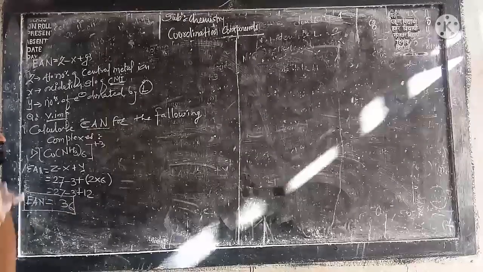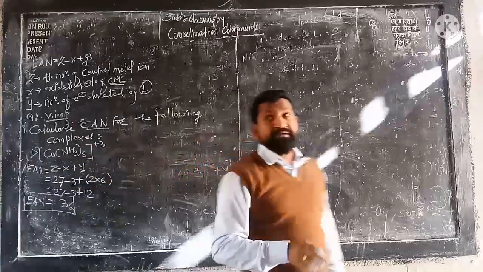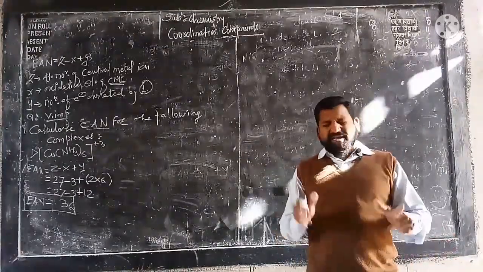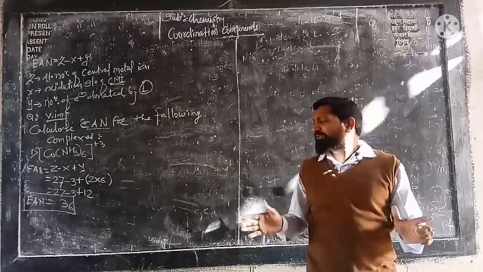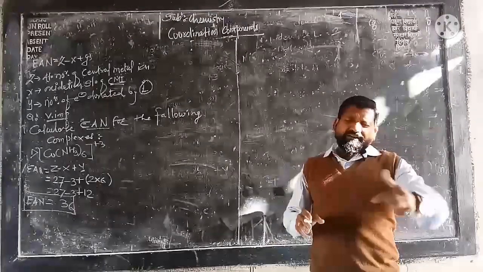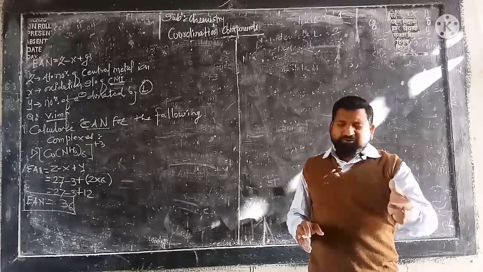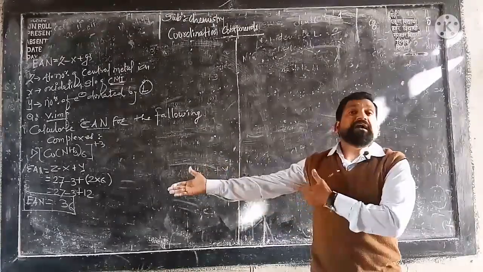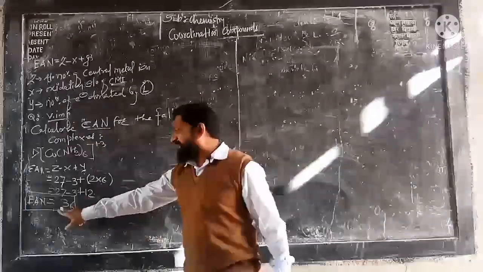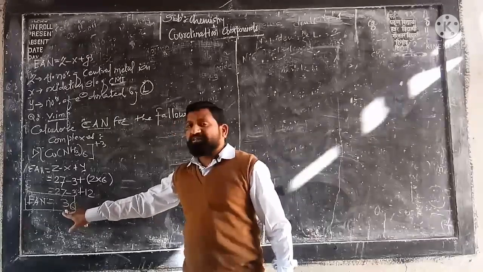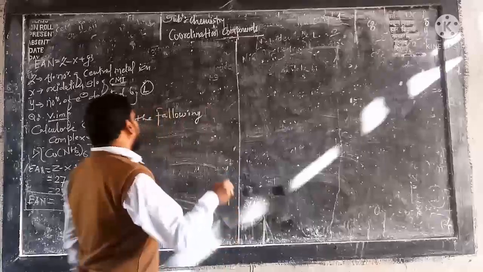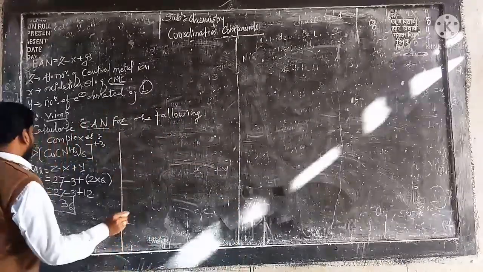See here, generally effective atomic number is equal to the atomic number of the inert gases. Sometimes, always it is not necessary, always we will get 36, 54. Sometimes they are less or more by 1 or 2 units than the atomic number of the inert gases. But many times it is seen that we get, for example, 36. What is 36? Atomic number of krypton. There are chances to get that value. Okay, after that see here, next.